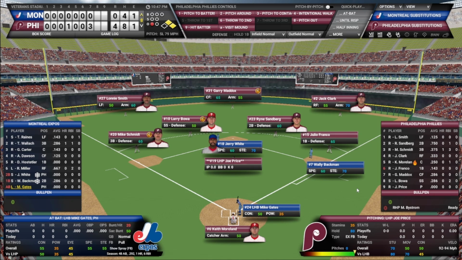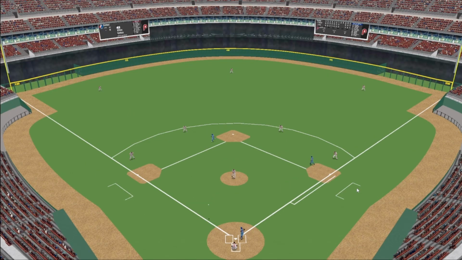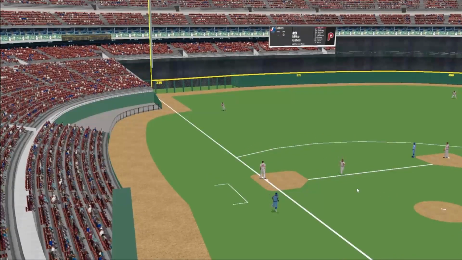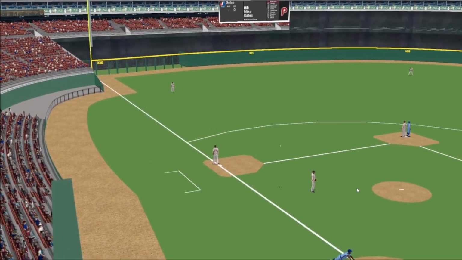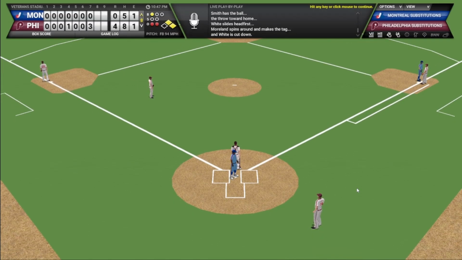Raines is on deck. One-oh pitch from Price. Hits it down the left field line. The other way, it'll drop in front of Lonnie Smith. That will score. Oh, what a throw home. Makes the tag. Keith Moreland gets him at the plate. Lonnie Smith with the assist.